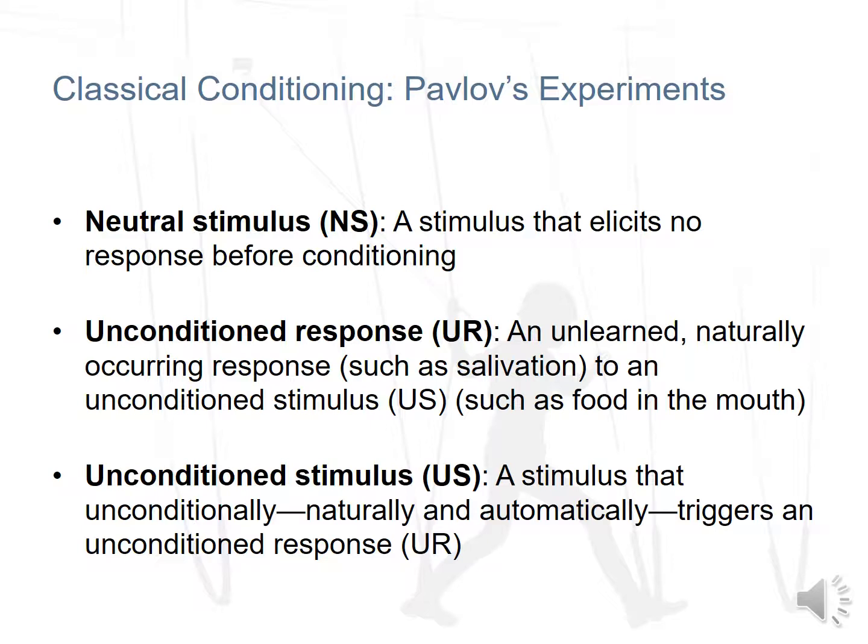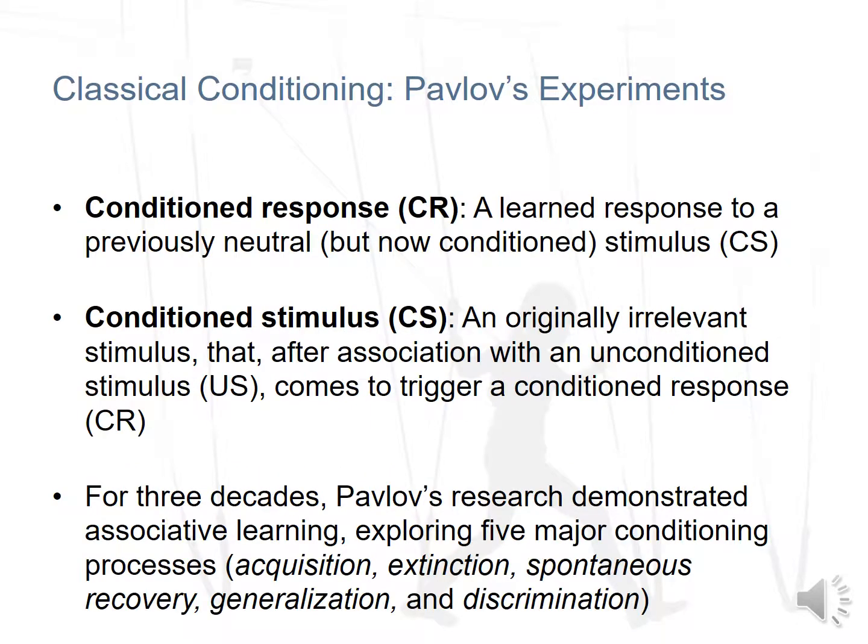In classical conditioning, a neutral stimulus is a stimulus that elicits no response before conditioning. An unconditioned response is an unlearned, naturally occurring response, such as salivation, to an unconditioned stimulus, such as food in the mouth. An unconditioned stimulus is a stimulus that unconditionally, naturally, and automatically triggers an unconditioned response. A conditioned response is a learned response to a previously neutral but now conditioned stimulus, and a conditioned stimulus is an originally irrelevant stimulus that after association with an unconditioned stimulus comes to trigger a conditioned response.